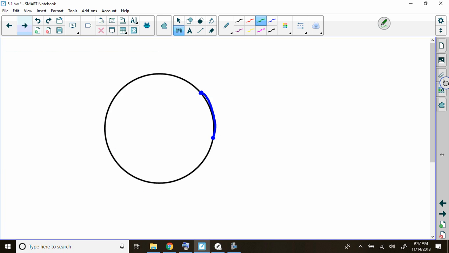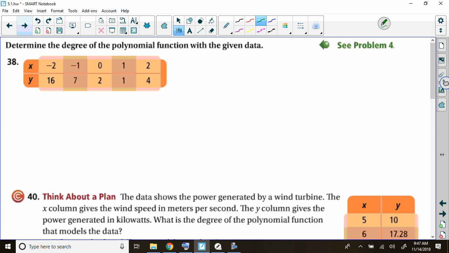On the flip side of this, number 38, did anybody do the finite order differences on this where you subtract? 16 minus 7 is 9, 7 minus 2 is 5, 2 minus 1 is 1, and 1 minus 4 is negative 3. So it's not the first. If we look at the second, 9 minus 5 is 4, 1 minus 3 is 4. So it's a second, so the degree on 38 is 2. You guys do all right with that one?